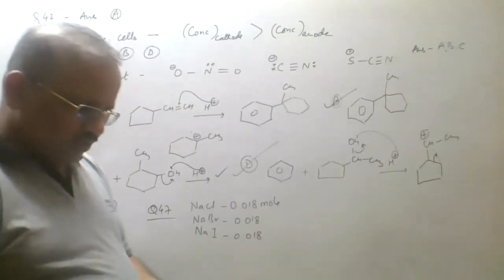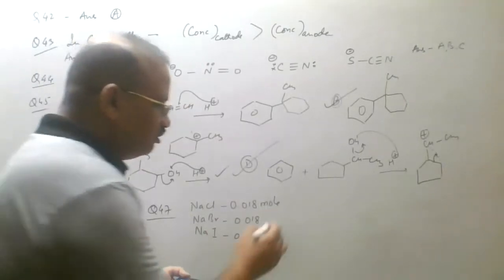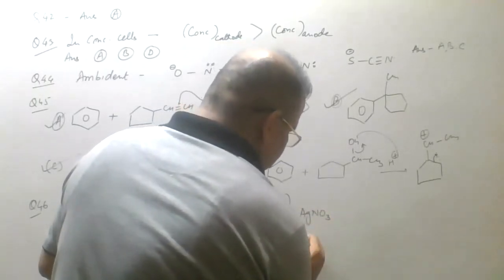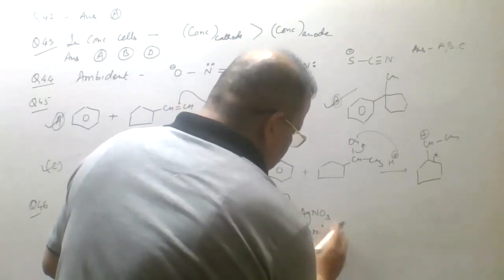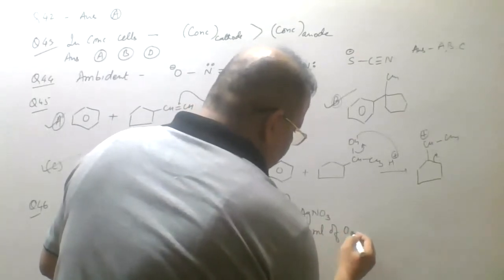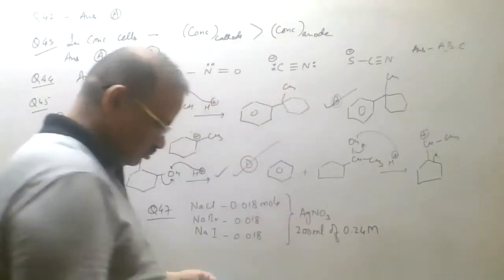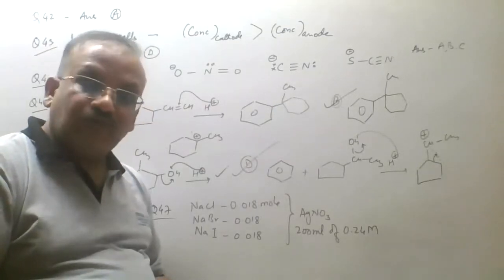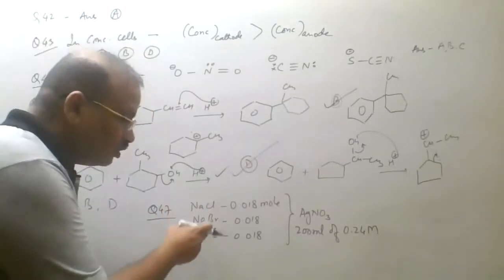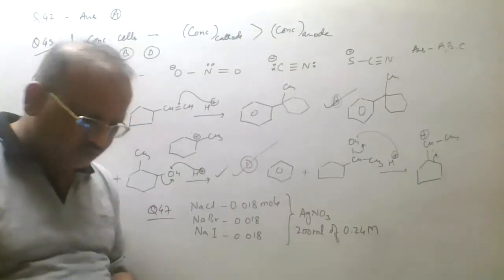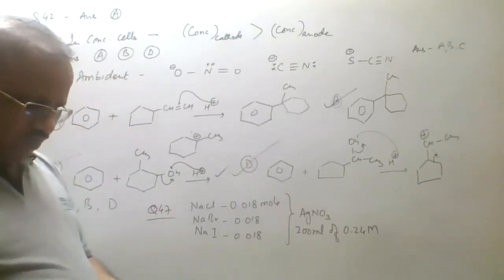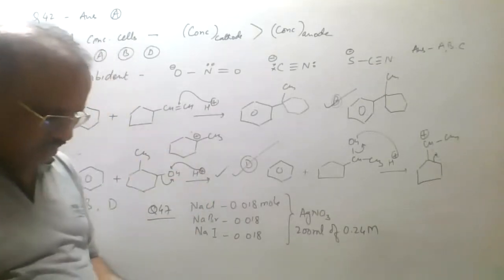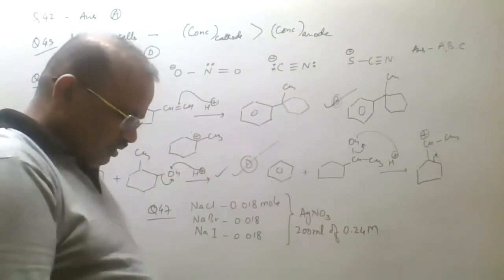Okay. When the mixture is dissolved in 200 ml of AgNO3, all these salts are dissolved in 200 ml of 0.24 molar AgNO3. The molarity is given to us. Some precipitates are formed. Obviously, we'll say that chloride, bromide and iodide will give a precipitate with AgNO3. Volume of the final solution is 200 ml. Okay, so the final solution every time we have to assume is 200 ml. Okay, we'll assume that.